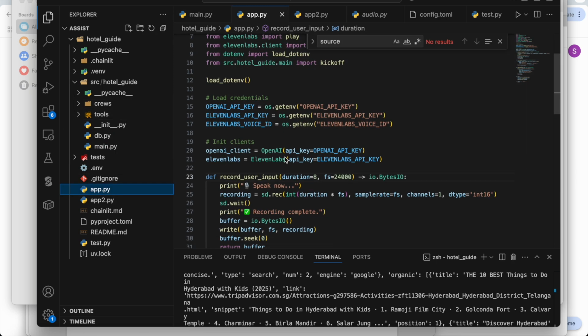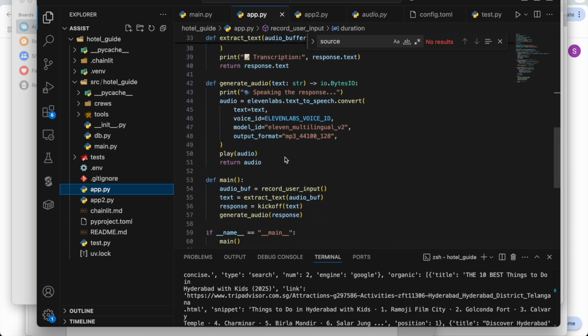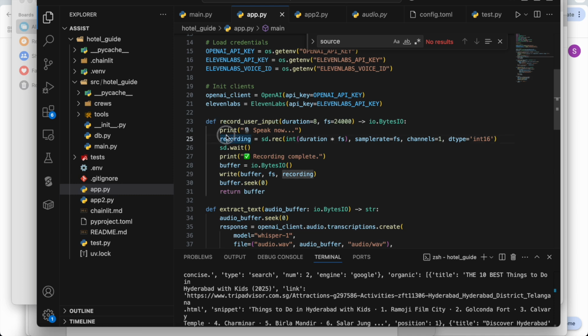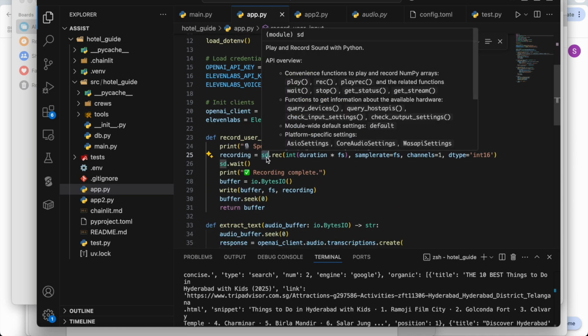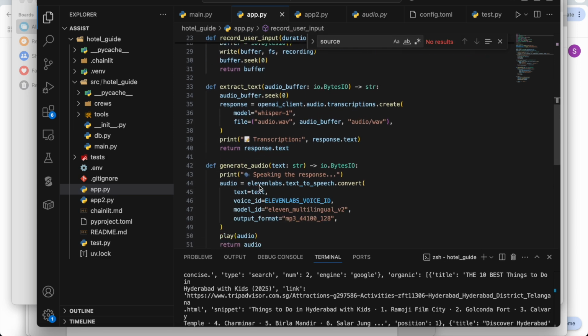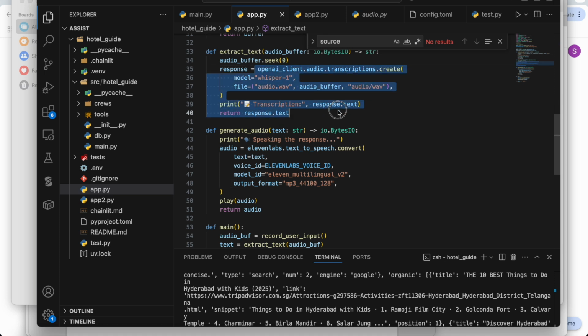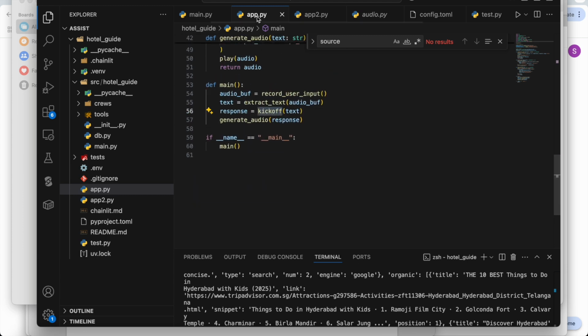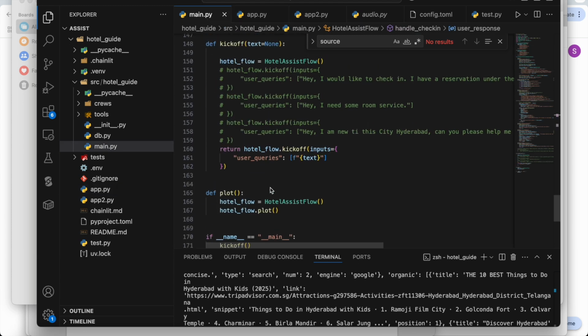What are we doing here? This is a simple piece of code, and this is the main method. It first records the user input. I'm using a sound device to record the user voice from the microphone. After that, I'm calling the OpenAI Whisper model to extract the text out of it. Once I have the text, I'm calling this particular kickoff method. The kickoff method is from the main.py, and here we are triggering the flow.